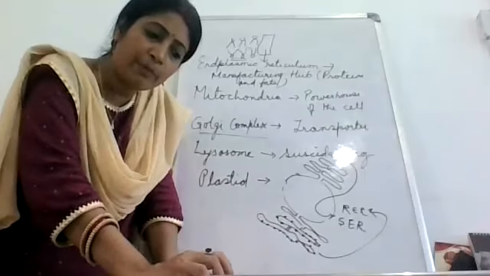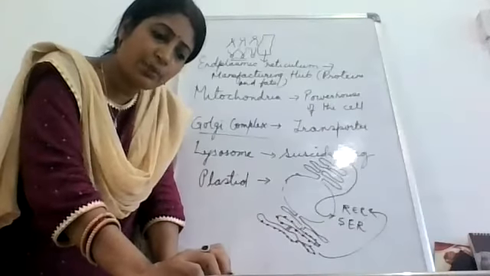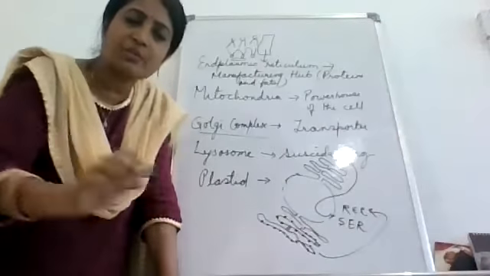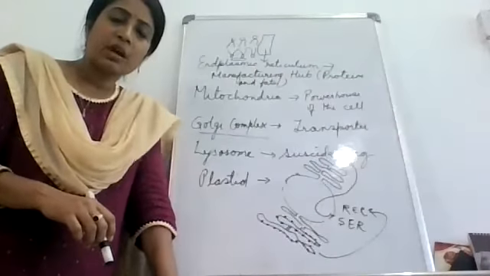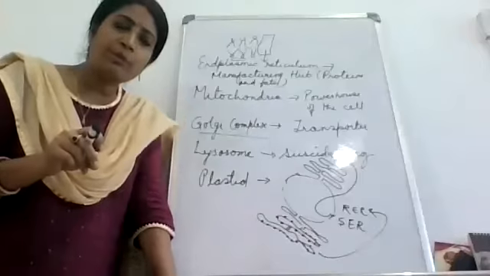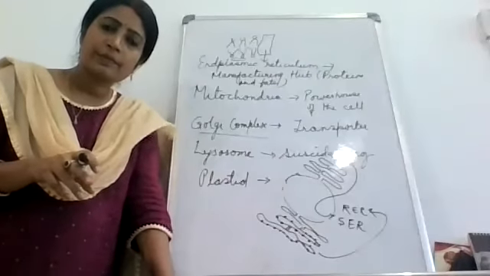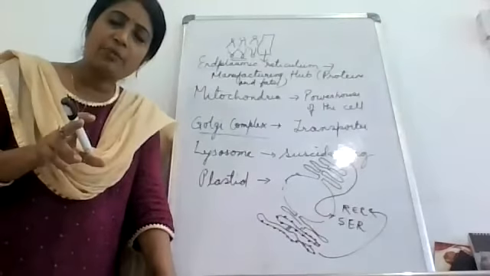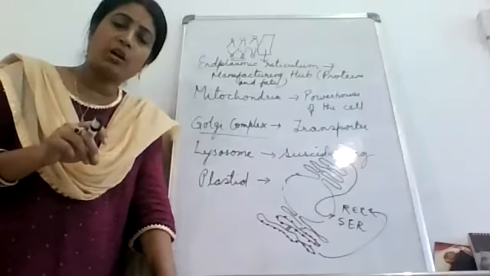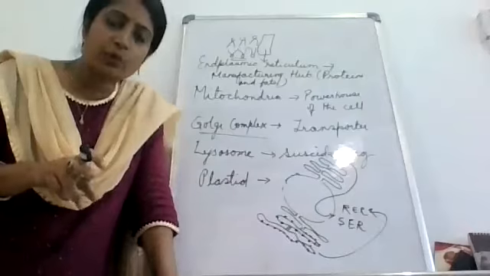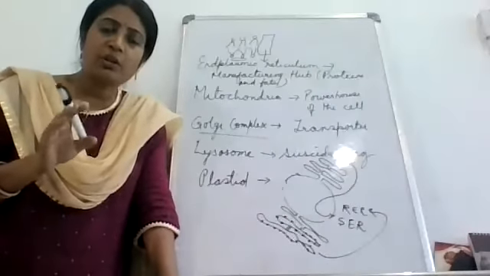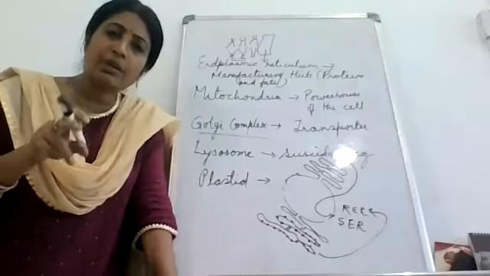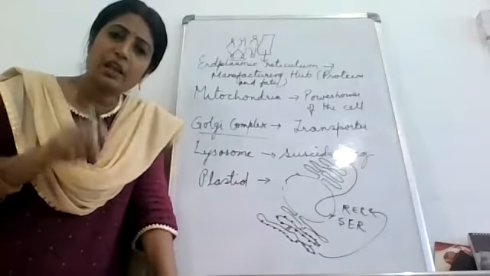ये लाइन समझ में आ रहा है आपको? Yes, ma'am. This process is known as what? Membrane biogenesis. So what is membrane biogenesis? The formation of the cell membrane by what? Proteins and lipids. The formation of the cell membrane, which is manufactured by what? Smooth endoplasmic reticulum. Whatever fats or lipids are manufactured by smooth endoplasmic reticulum, that is being used up in the building of the cell membrane.